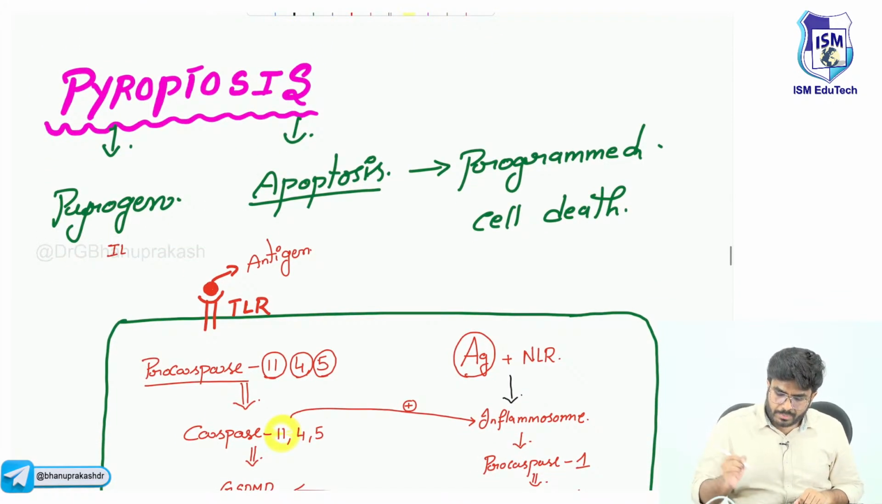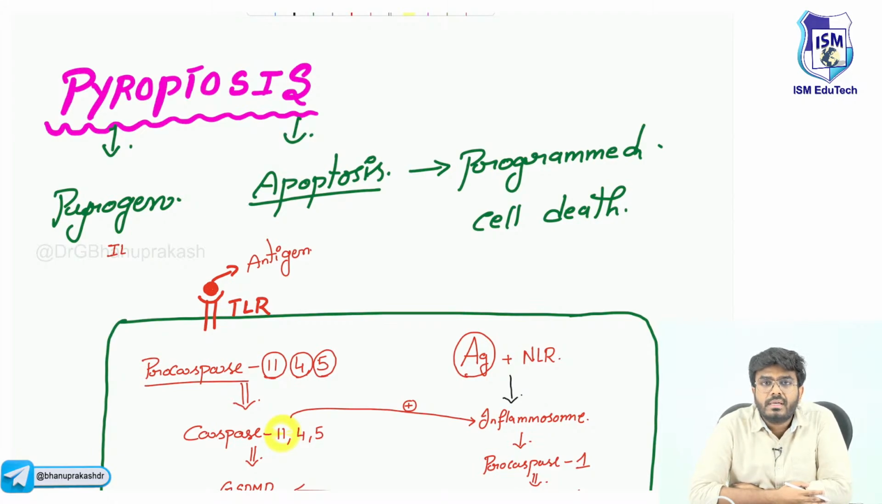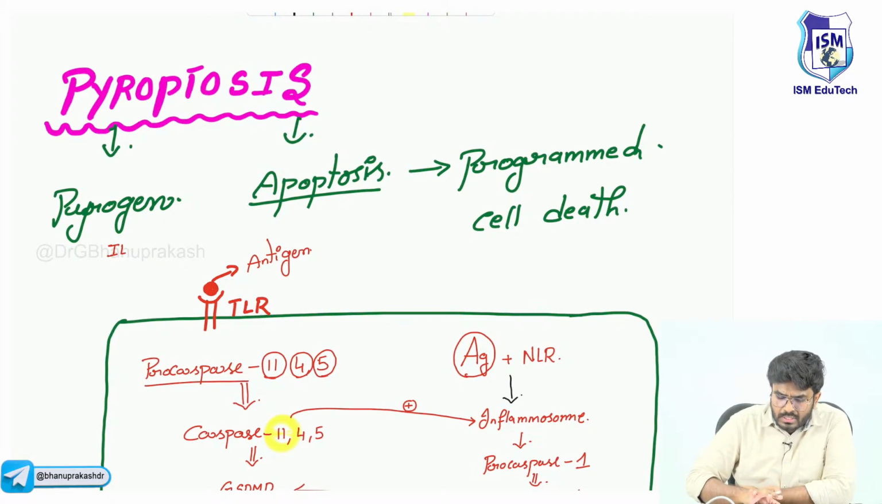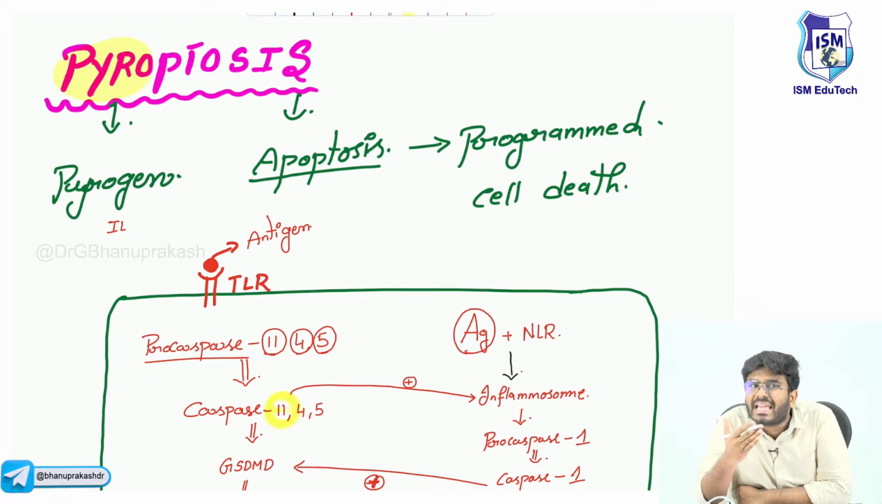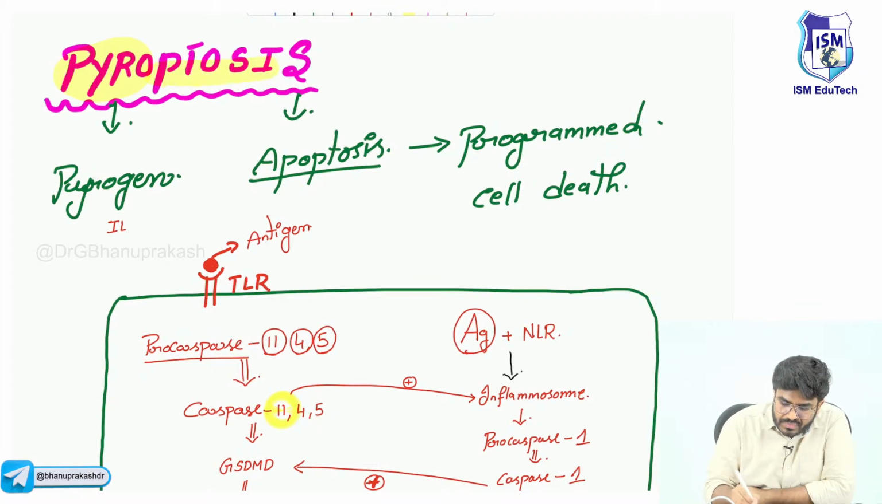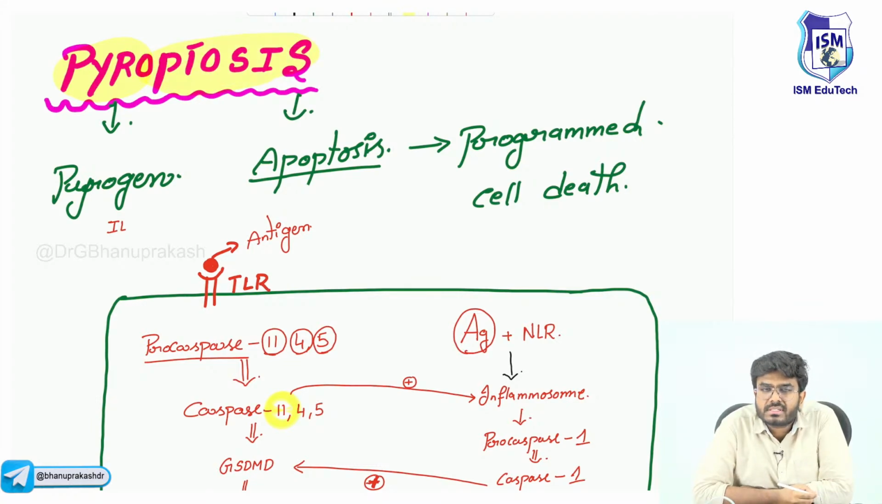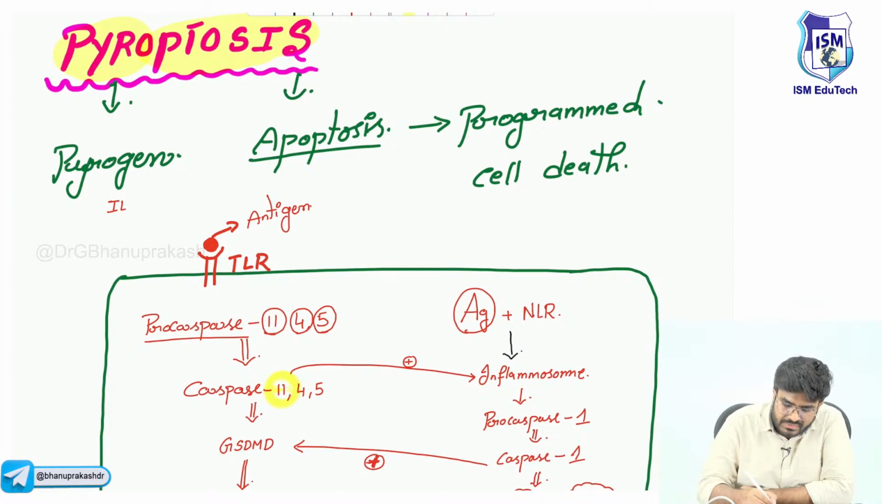Next, continue with pyroptosis. Necroptosis completed. Next one is pyroptosis. So what exactly is this type of cell death? This is also a type of cell death, like necrosis and apoptosis. The next type of cell death that I am going to discuss is called pyroptosis. As a doctor going for the exams, what you should remember is, pyro here stands for pyrogen. What is a pyrogen? A pyrogen is a chemical which is going to cause a fever.